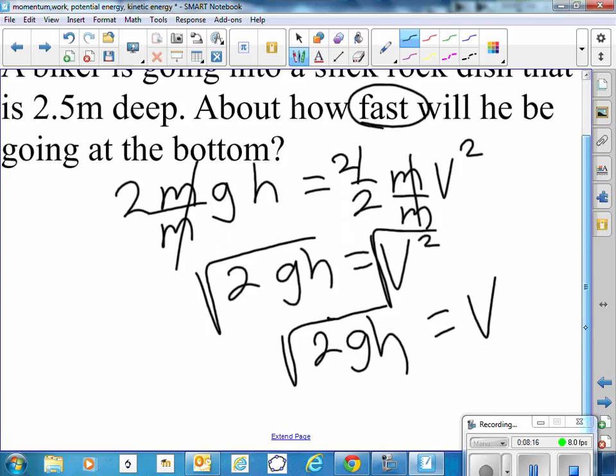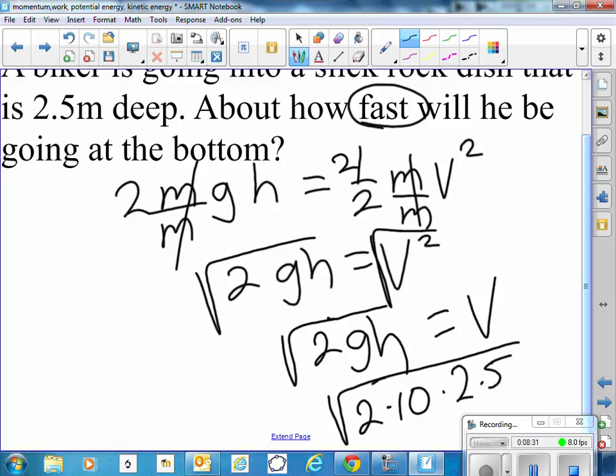Well, in this particular case, it's the square root of 2 times 10 meters per second every second, and we are 2.5 meters high. 2 times 2.5 is 5, times 10 is 50, square root of 50. Well, that's pretty close to 7. Square root of 49 is 7. So he's going to be going about 7 meters per second. You can do that on your calculator to get a little closer. Take the square root of 50.